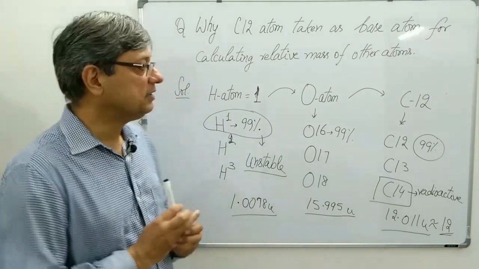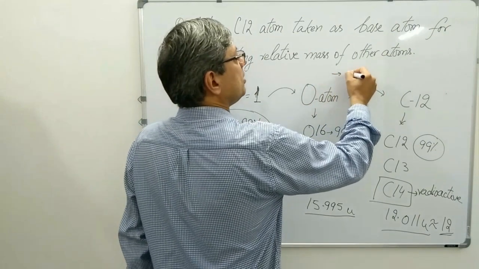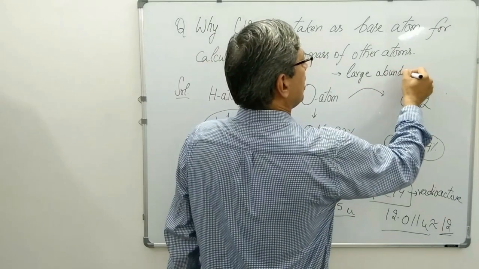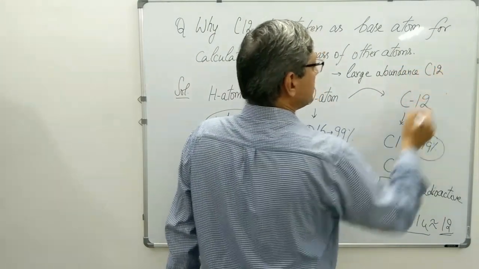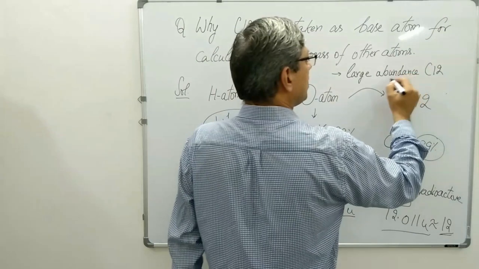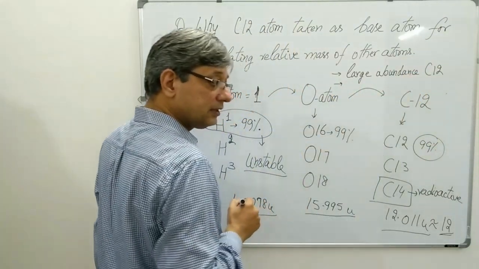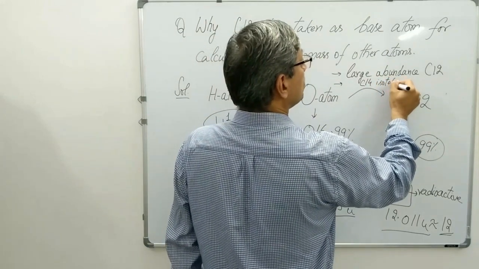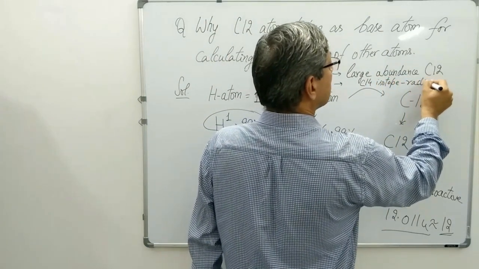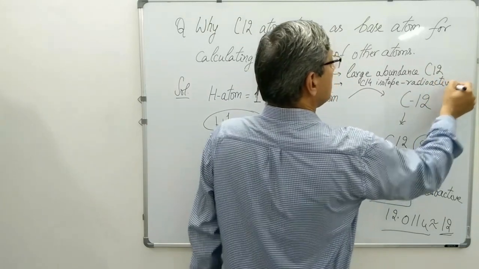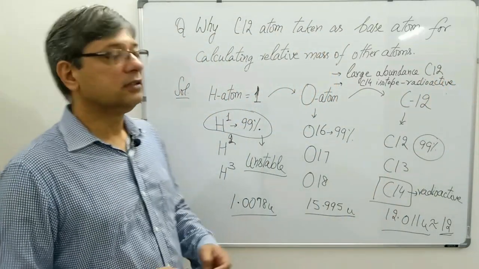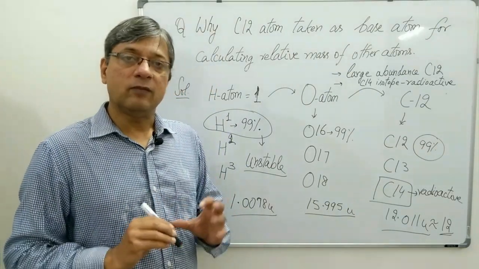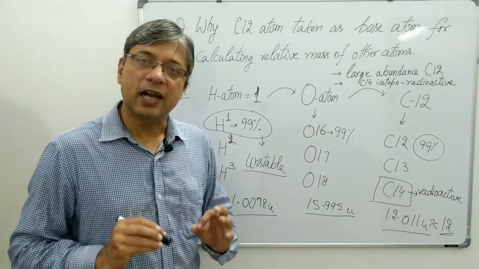So there were 2 reasons. First, large abundance of carbon 12 isotope in the given sample, and second, the C14 isotope was radioactive, and it does not matter to take the mass of the carbon 14 isotope into consideration while calculating the average atomic mass.